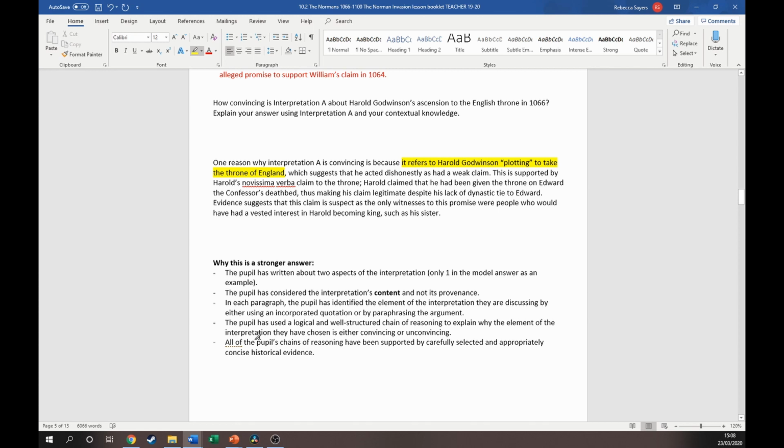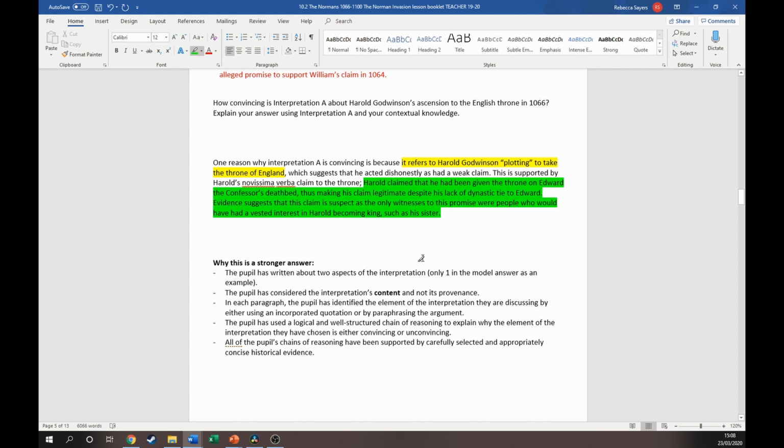The pupil has used a logical and well-structured chain of reasoning to explain why the element of the interpretation they've chosen is either convincing or unconvincing. Essentially, that bit, let's change the colour, this chain of reasoning is all of this. My explanation about why this piece of evidence I've used here proves that I am right.